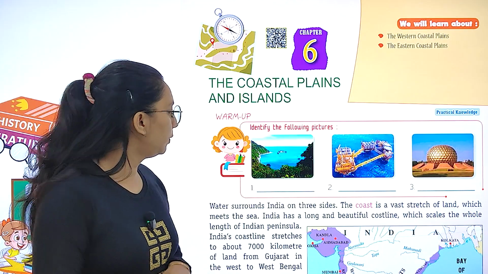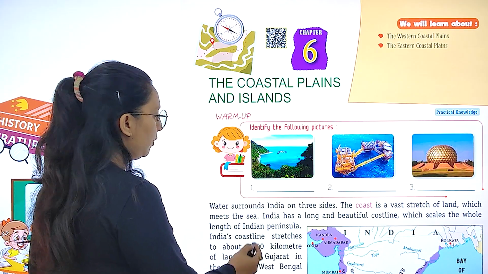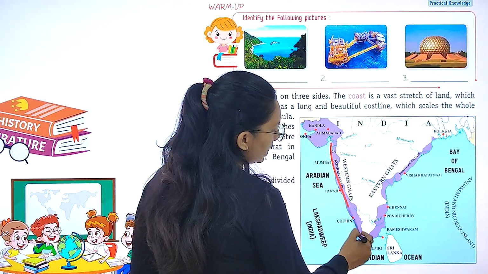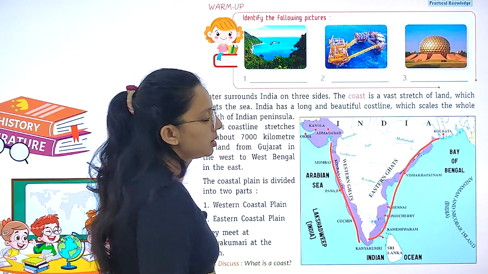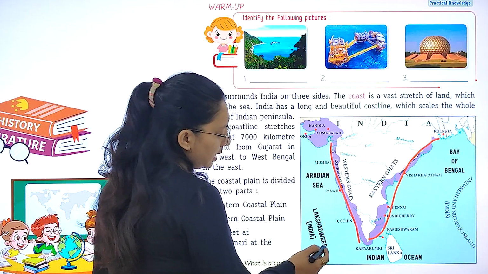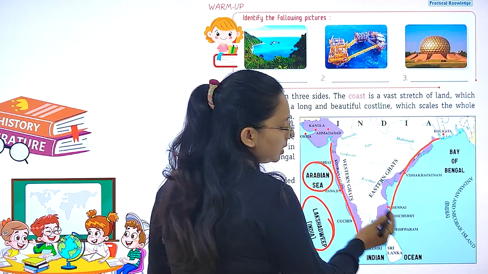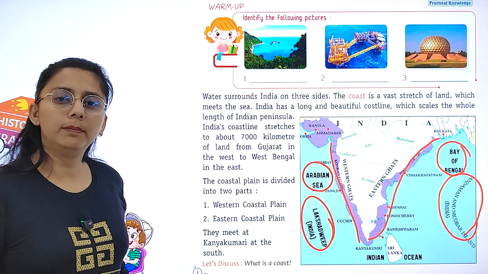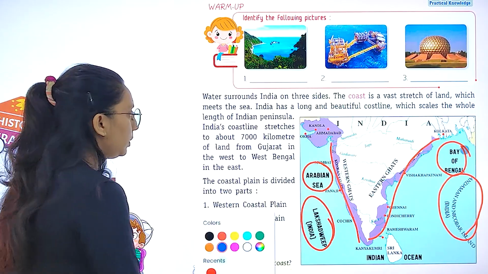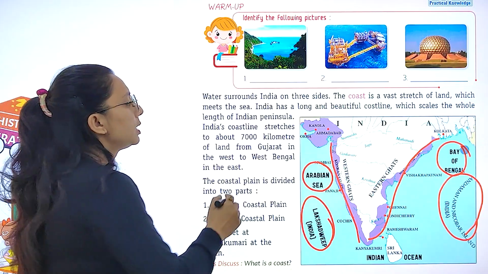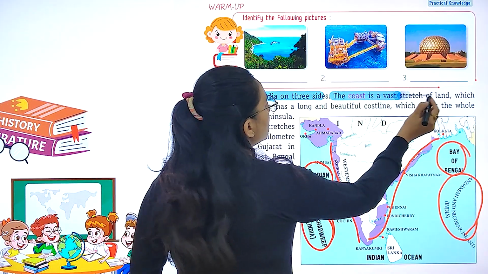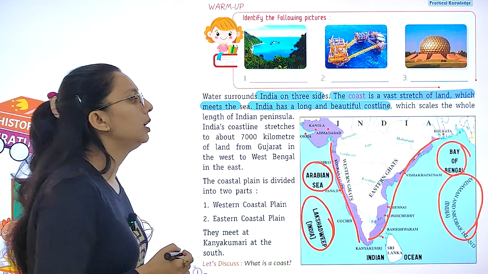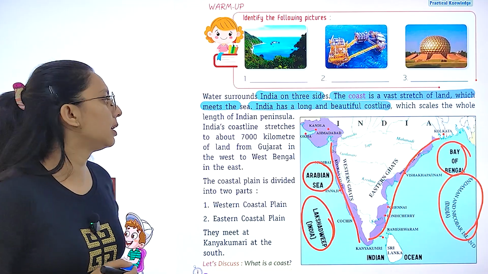Here you will identify the following picture. So water is surrounded. So first let me show you over here. This is your western coastal plain and this is your eastern coastal plain. And we have two islands, Lakshadweep Island which lies in Arabian Sea, Andaman and Nicobar Island which lies in the Bay of Bengal. So water surrounds India on three sides and the coast is a vast stretch of land which meets the sea. India has a long and beautiful coastline which scales the whole length of Indian peninsula.